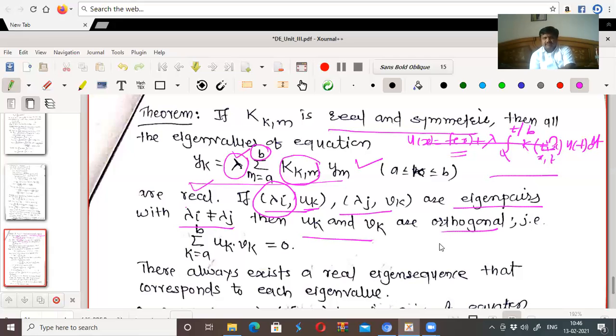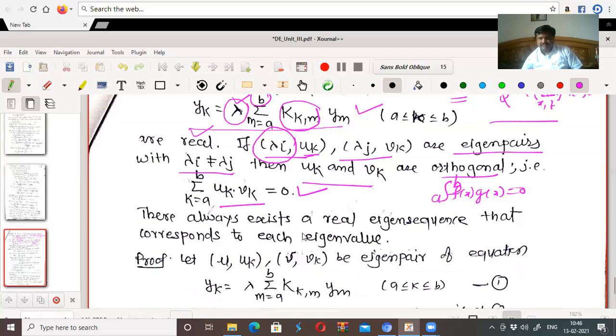In integral equations, the concept of orthogonality was this: two functions are said to be orthogonal if the integral from a to b of f(x) g(x) equals 0. Here we are replacing this definite integral by a definite summation. So if the summation from k equal to a to b of u_k v_k equals 0, then u_k and v_k are said to be orthogonal.